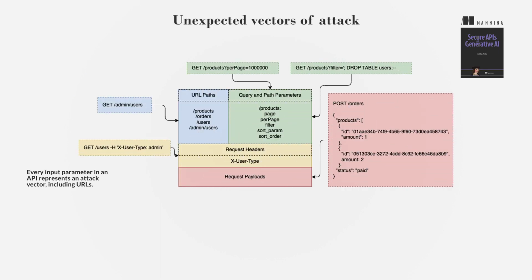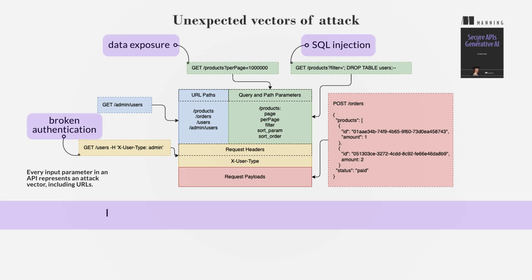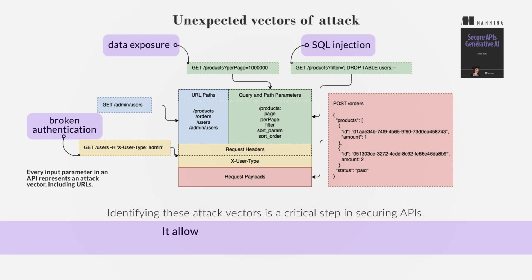Attack vectors in an API are the various methods or paths through which unauthorized users can gain access to the API or its data. These can include SQL injection, broken authentication, and insecure data exposure, among others. Identifying these attack vectors is a critical step in securing APIs, as it allows developers to implement specific defenses against each type of threat.